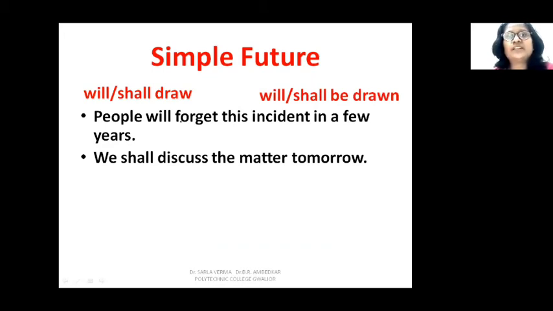Now, after simple present and simple past, we are taking simple future. In simple future we use will and shall, and in passive we use be. First example: people will forget this incident in a few years, and we shall discuss the matter tomorrow. This is the next sentence. See here, verb is will forget, and the object is, forget what? This incident. So this is your object.